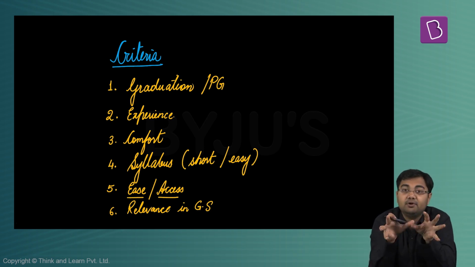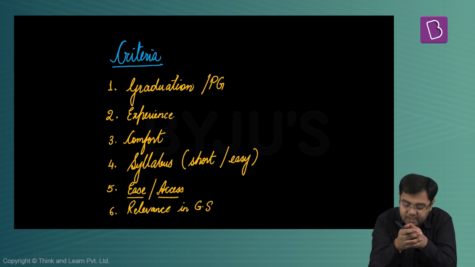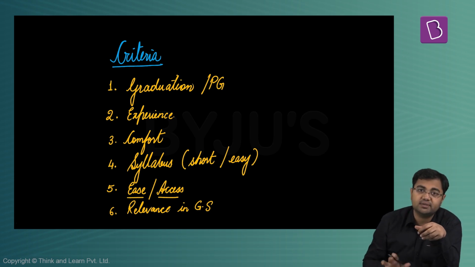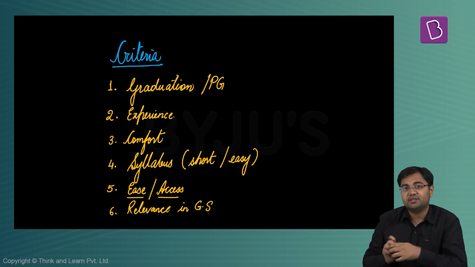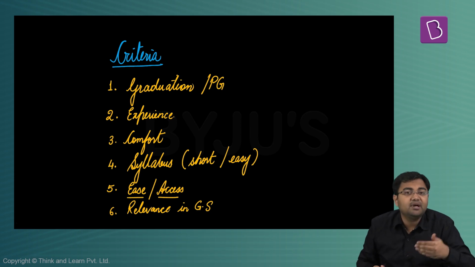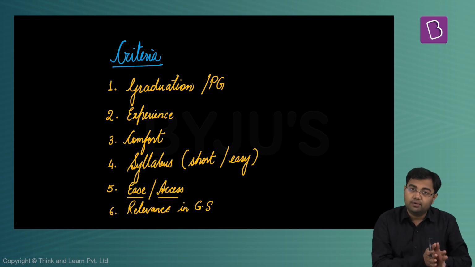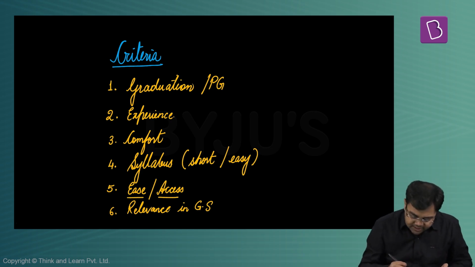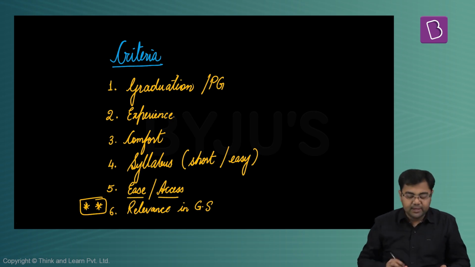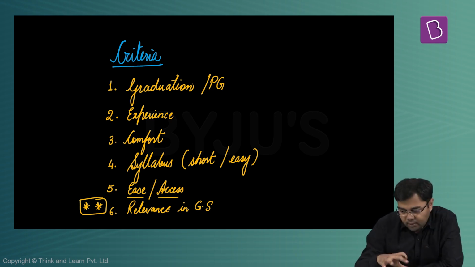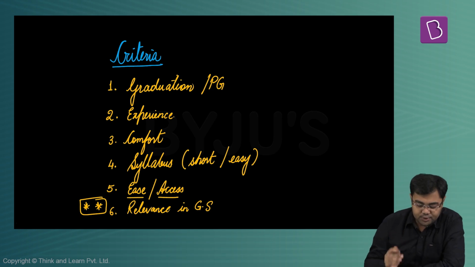So that's why these kinds of optionals have become popular subjects, mainly because they have general studies relevance. And since they have relevance in the general studies, it can become a criteria for you to choose the optional, because partly you are able to take care of your general studies syllabus also. So that's why this can become a very, very important part of the criteria to choose the optional subject. So, relevance in the general studies paper.